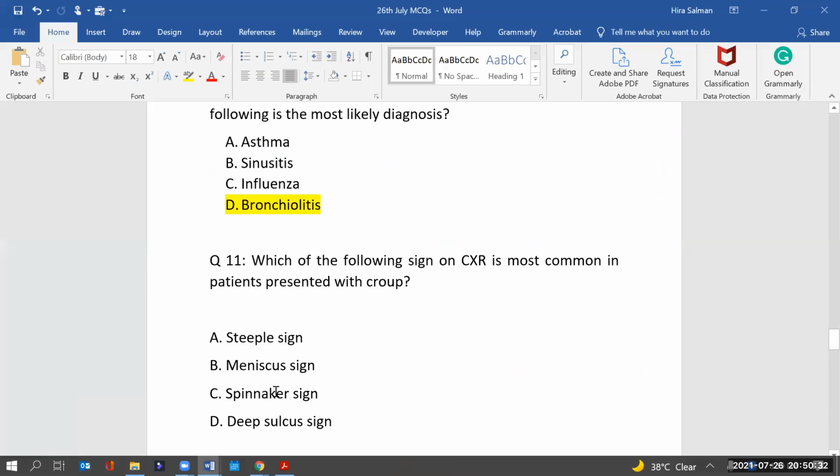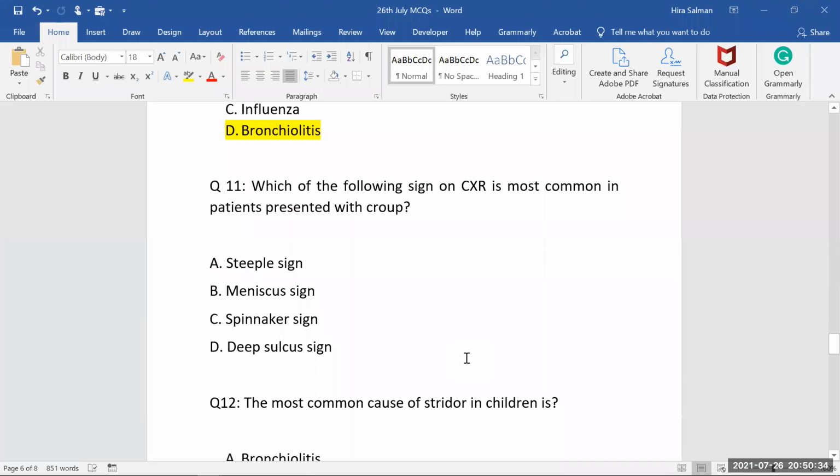Now we'll see here the question, what they're asking. Which of the following sign on chest X-ray is most common in patients presented with croup? So that's only one sign which is associated with croup. That's the steeple sign. This meniscus sign is what?